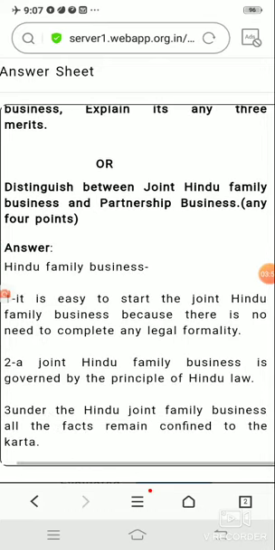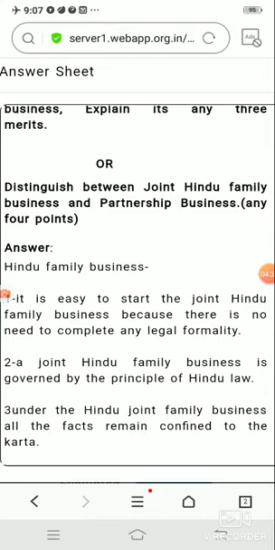Now the next question in the choice was, distinguish between joint Hindu family business and partnership form of business. These are two other forms of business organization which we have already read in chapter number 2. Joint Hindu family business, as I have already told you, is only used in India.